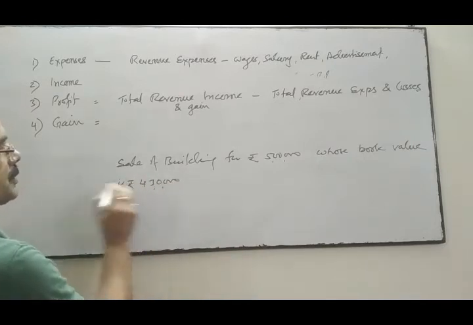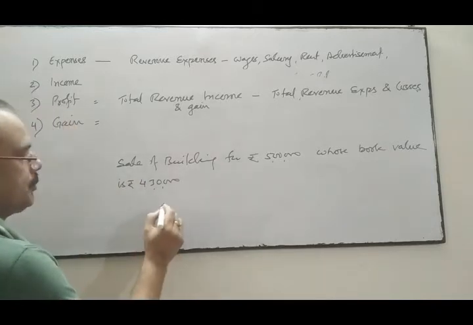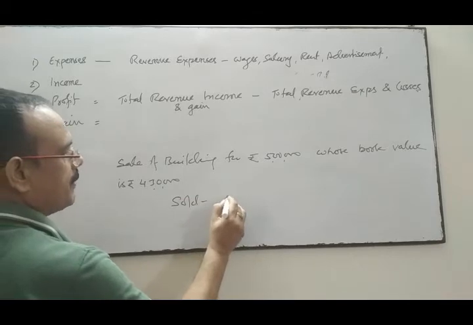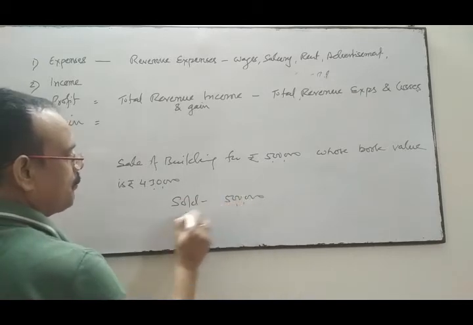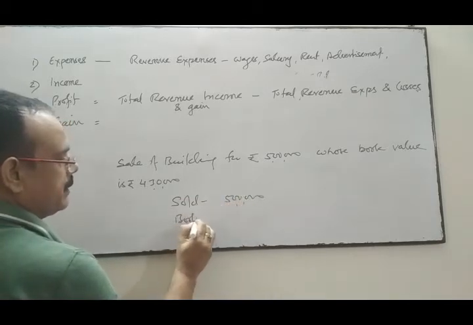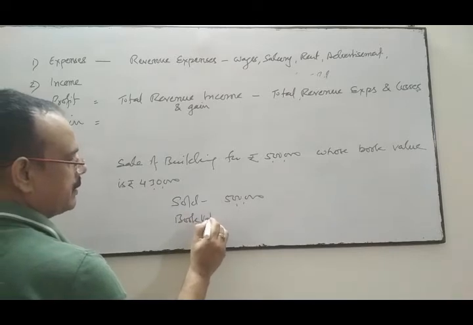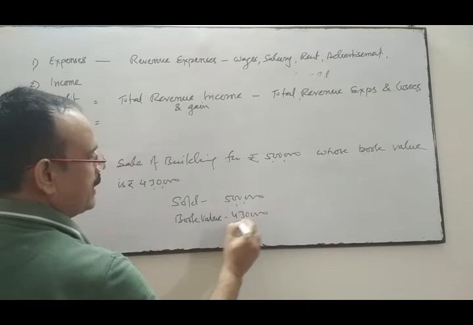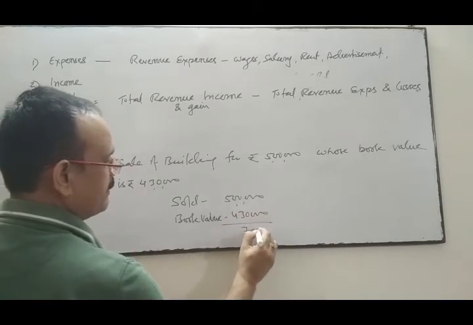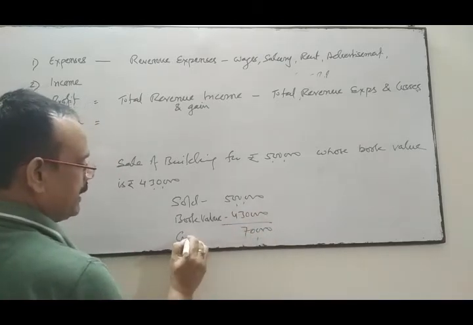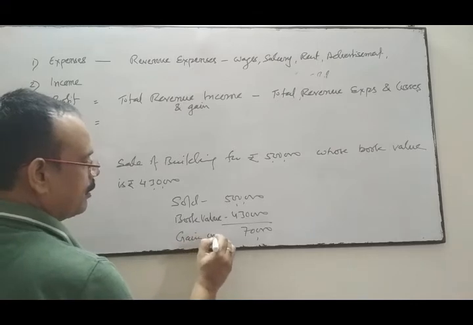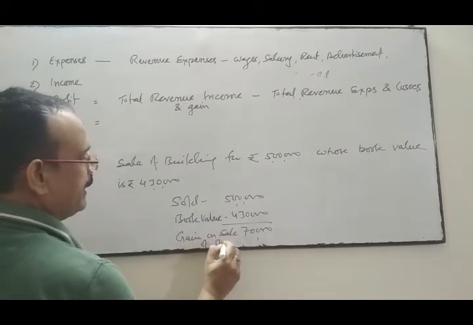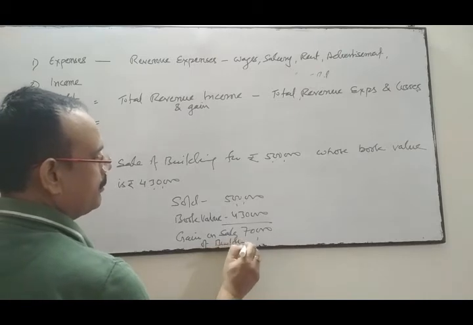The book value is 4,30,000 and it is sold for rupees 5 lakhs, so the excess amount of 70,000 is called gain on sale of building.